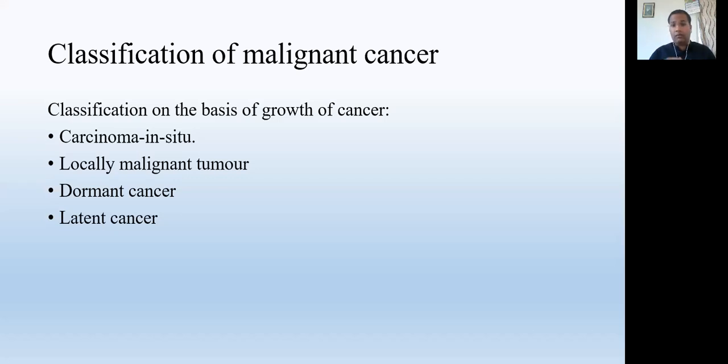For a very long time it remains silent, but suddenly it aggravates when irritated by surgery or physiological changes. For example, in a woman who becomes pregnant, there are so many hormonal changes that pregnancy can aggravate the dormant cancer and it starts growing very fast, very aggressively. That kind of tumor is called dormant cancer.